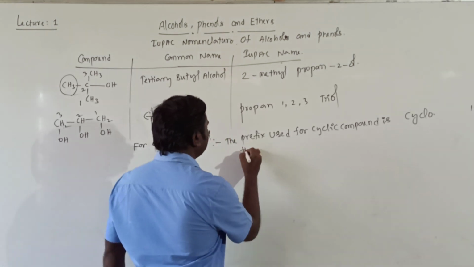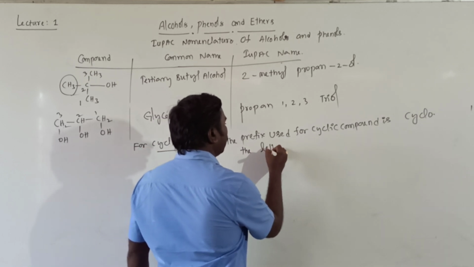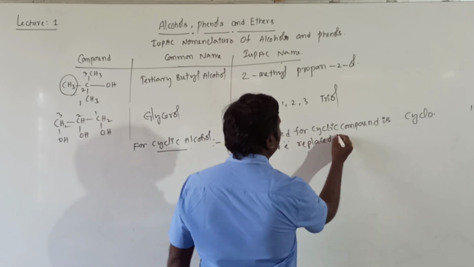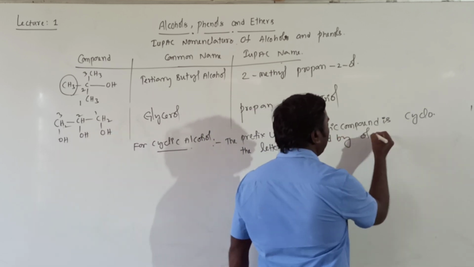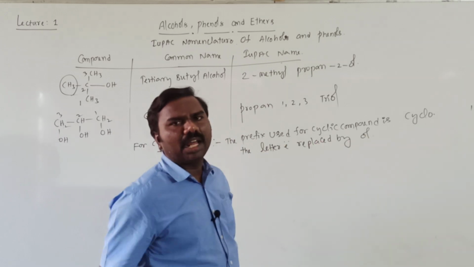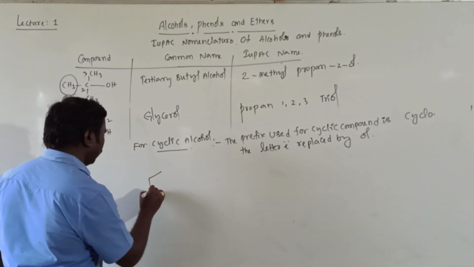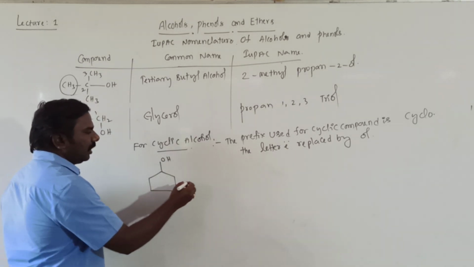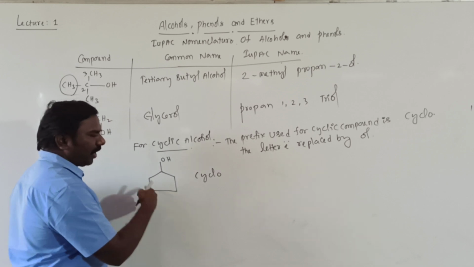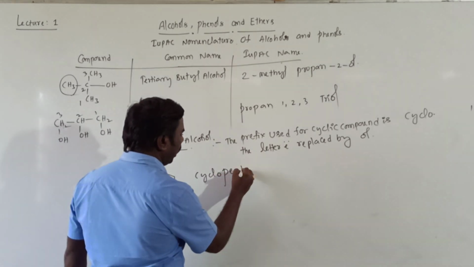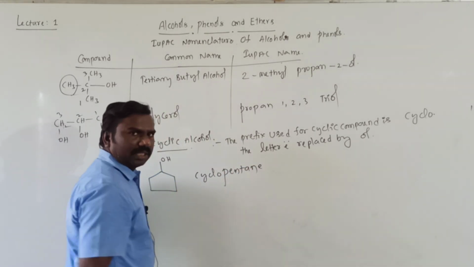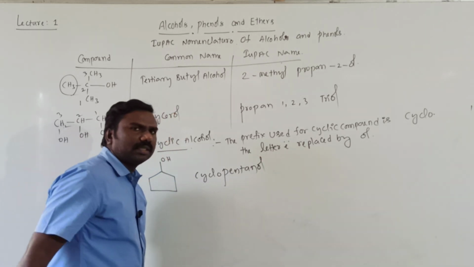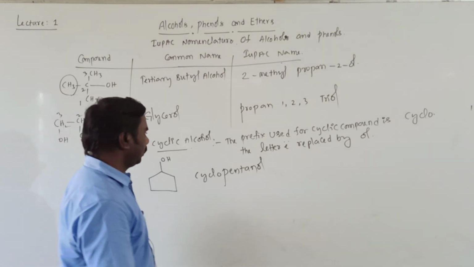Next, the letter E is replaced by which one? That is OL. The last letter E in alkane is replaced by OH, simply I am giving you this. Actually it is cyclo, starting with 5 carbons, pentane, ANE actually. The last letter E replaced by OL, it is cyclopentanol.